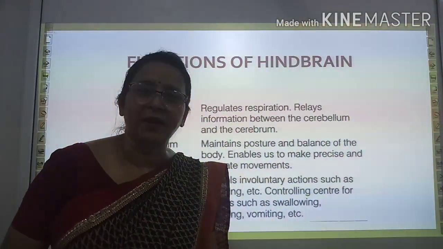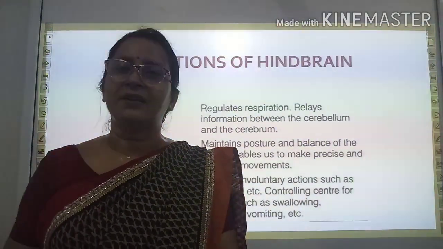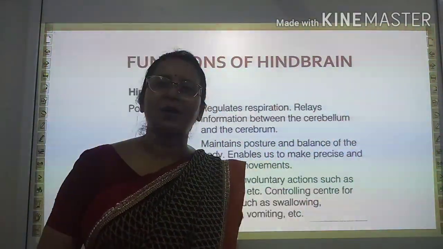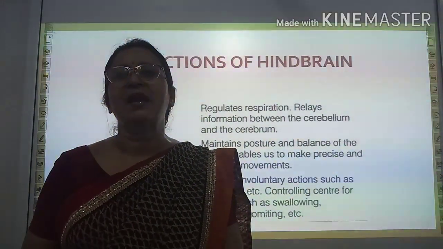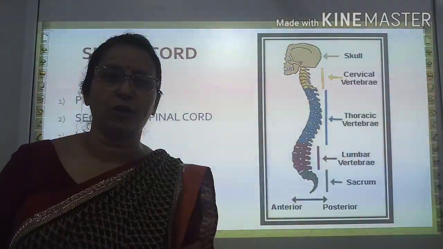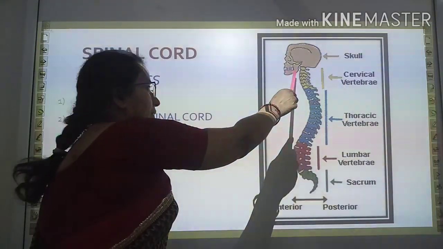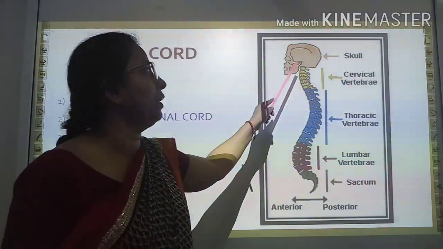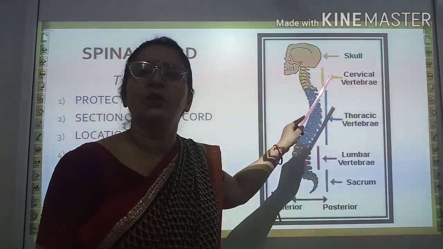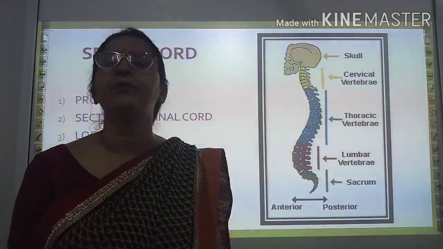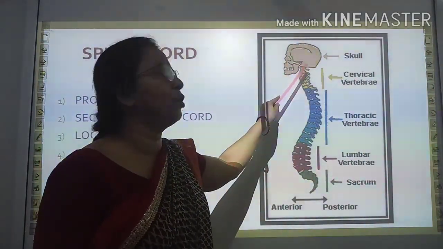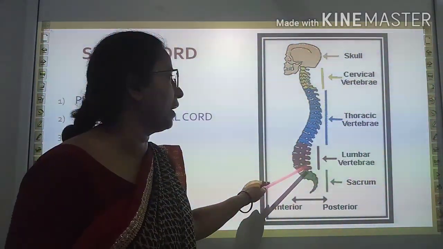Now, in your syllabus till this topic you have to learn about the brain. Now come to the next topic, and that is spinal cord. Look at the spinal cord. It continues from posteriormost part of medulla oblongata. You know, medulla oblongata is part of hindbrain. It continues from posteriormost part of the hindbrain.